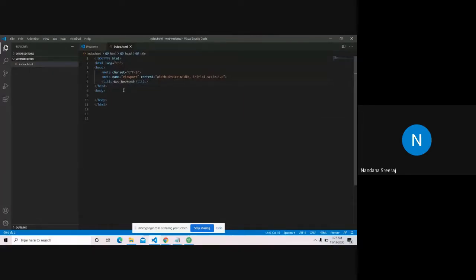Now we have closed the head tag. So what is head tag? Head tag is used to communicate with the browser only. We don't see anything inside our website. It just tells something to the browser, like character set is this, device is this, and so on. We don't need to deal with head tag much. So where should we write our code? All the code that we write will always come under the body tag. Body tag is where we write our tags. Whatever we write under the body tag comes into the website.